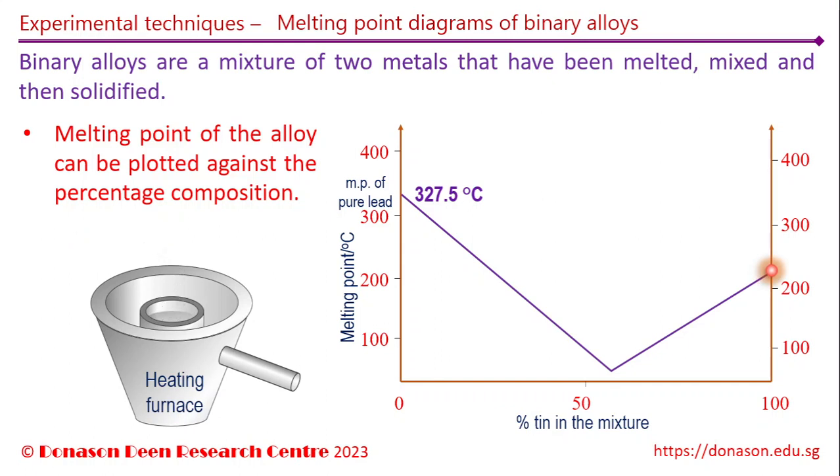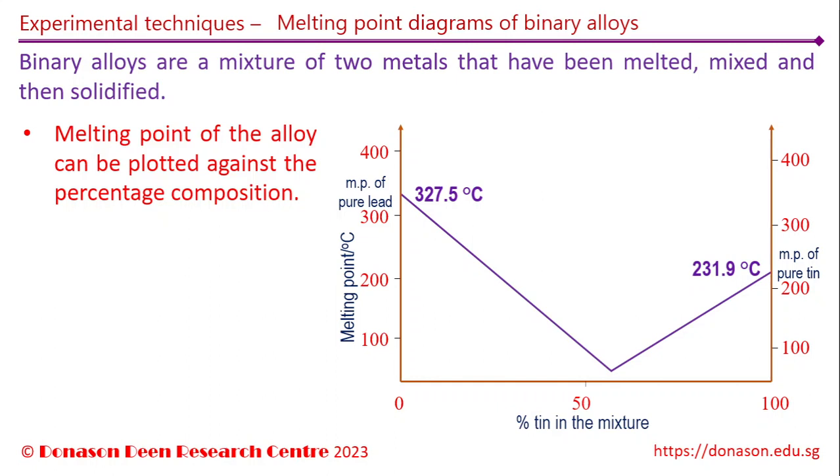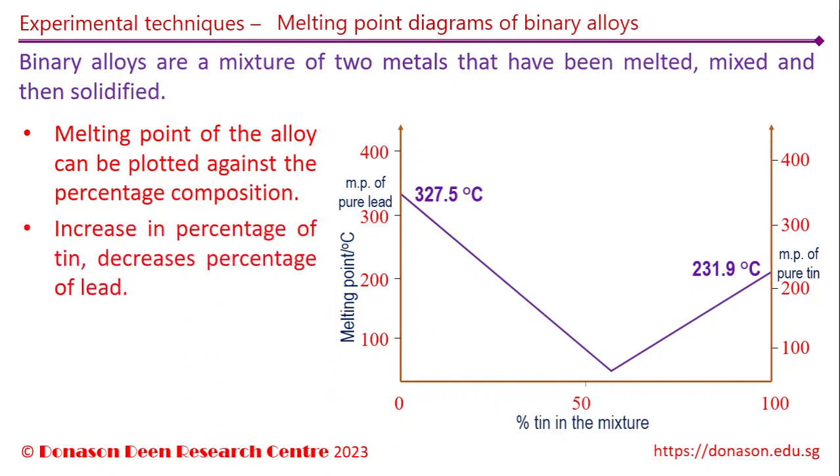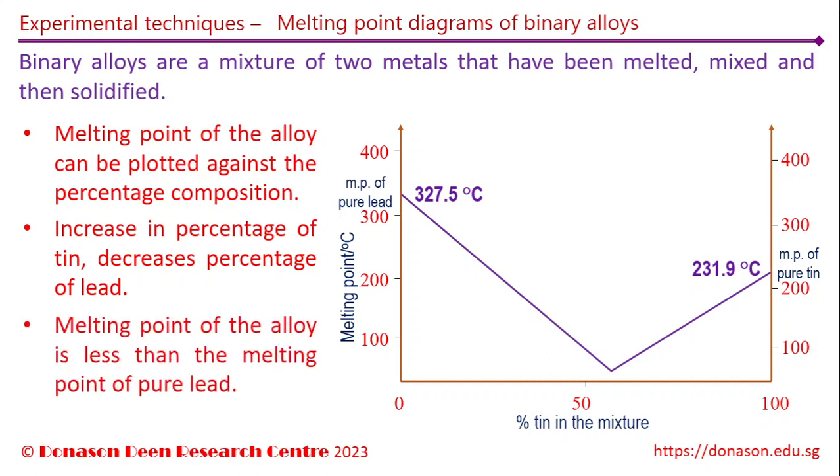When the alloy does not contain any lead, which is when the percentage of tin reaches 100% pure tin, the melting point of pure tin is plotted. Pure tin has a melting temperature of 231.9 degrees Celsius. As we move from the left to the right of the graph, we can notice that as the percentage of tin in the mixture increases, the percentage of lead decreases accordingly. We can also see from the graph that the melting point of the alloy at any composition is lower than the melting point of pure lead.